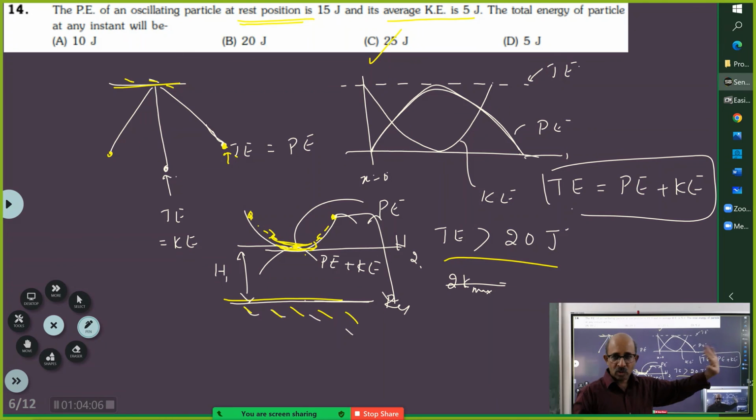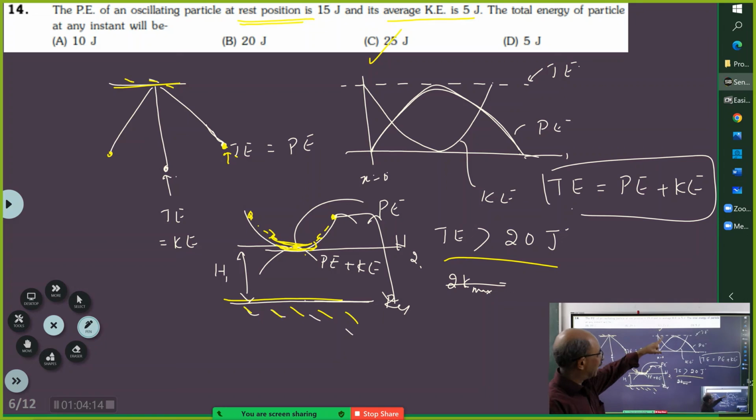So that means now there is a value of kinetic energy which is greater than 5. Yes, sir. So going by that logic, I have added the kinetic energy to this potential energy of 15 joules. And if you add only the average, you will end up with 20. So it should be greater than 20.